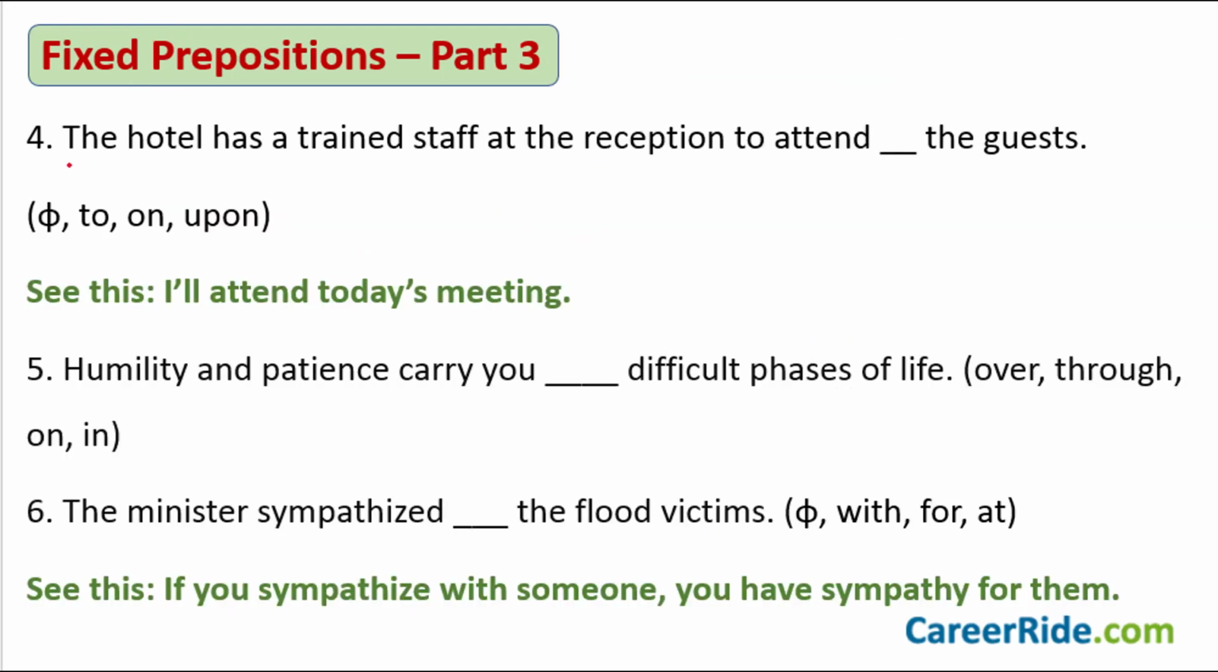Sentence number 4. The hotel has a trained staff at the reception to attend dash the guests. The options given to you are phi, to, on, upon. Which of these should fill up this blank? Try to answer it for yourself. The hotel has a trained staff at the reception to attend to the guests is what you would say.